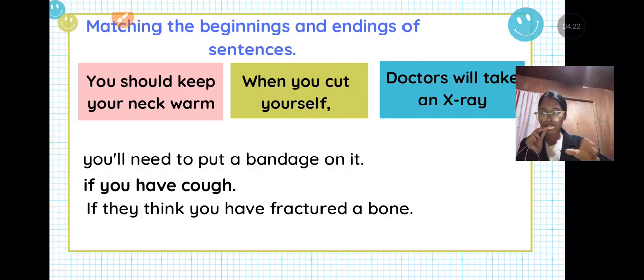You should keep your neck warm. If the first option is, you'll need to put a bandage on it, does it really fit in the first sentence? You should think whether the words fit the first sentence, or correspond to the second sentence, or answer the second sentence.